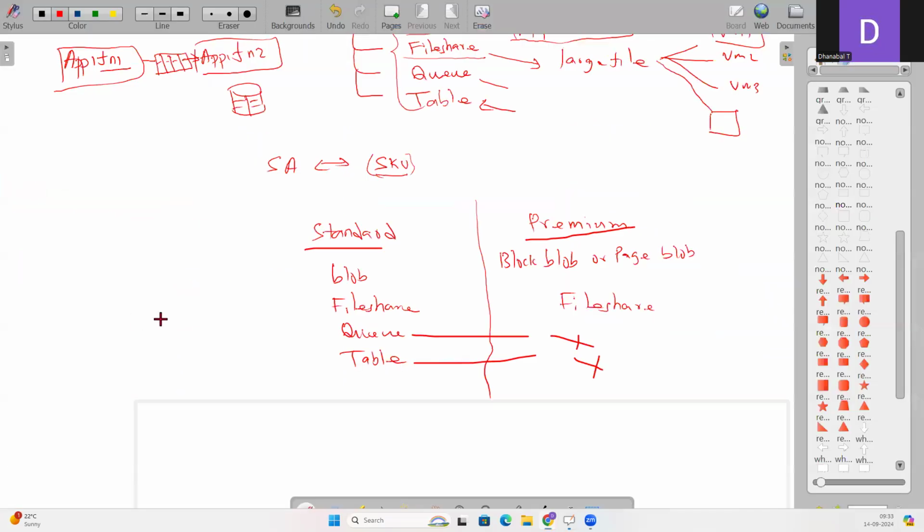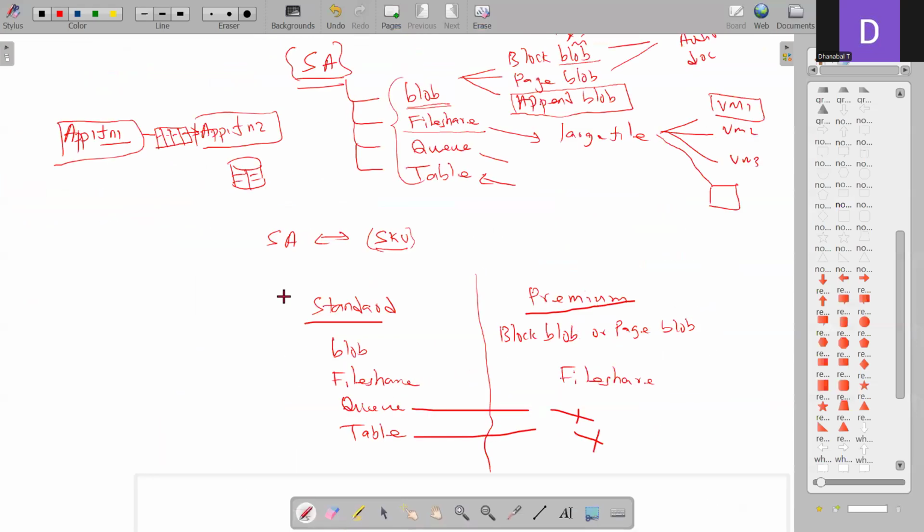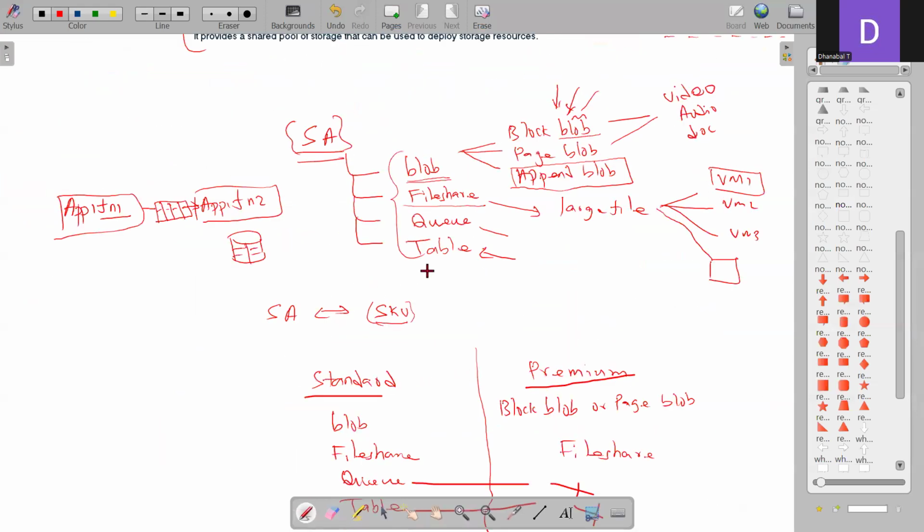Okay, what is this container? It's very simple. So as I was telling, blobs are of three types. Like we have block blob, page blob, append blob. All of them will be contained in this container. So first I will create a container. It's a place where we are keeping all the blobs, all the three types of blobs.